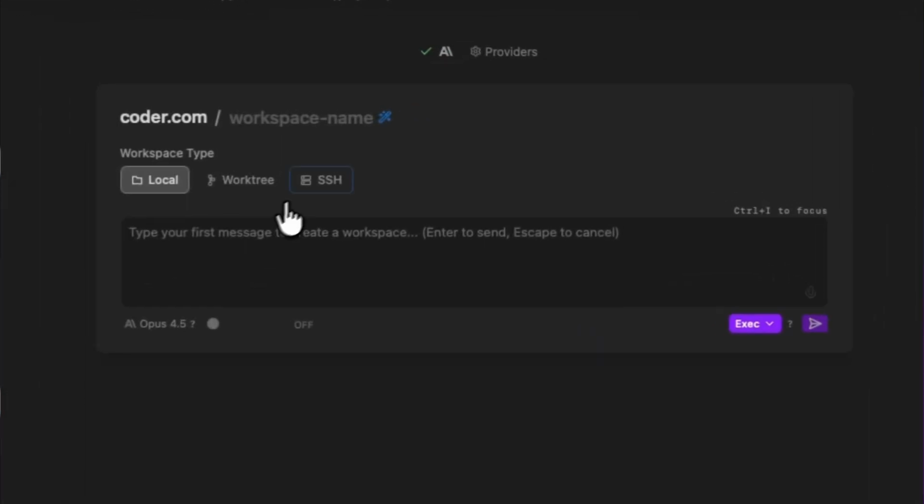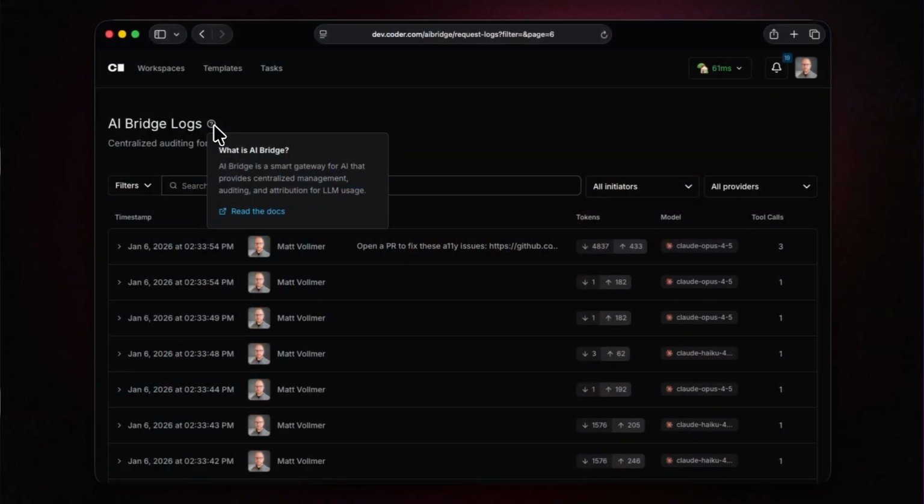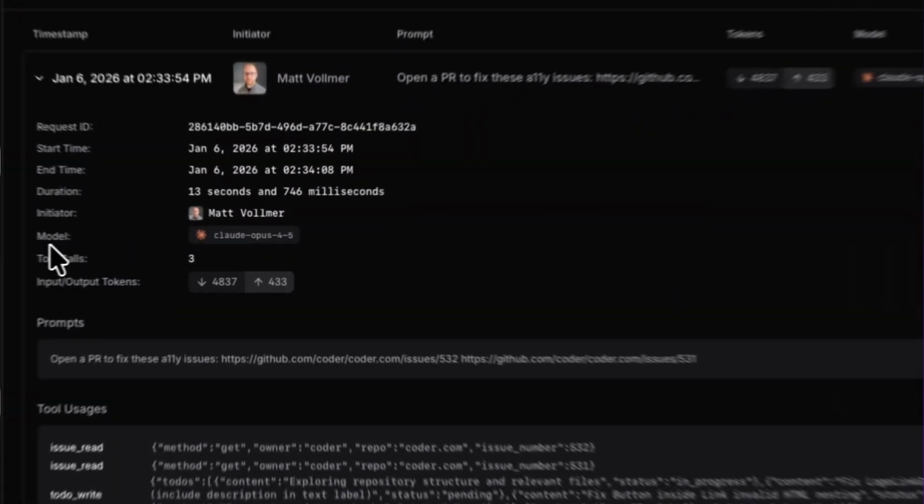You can run Mux tasks locally, or you can SSH into remote development environments when you need more compute or better isolation for agents. And naturally, Mux works really well with Coder Workspaces. That gives teams the governance and boundaries they need to use AI coding agents safely at scale.